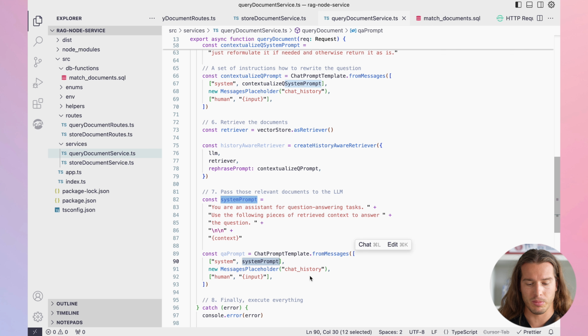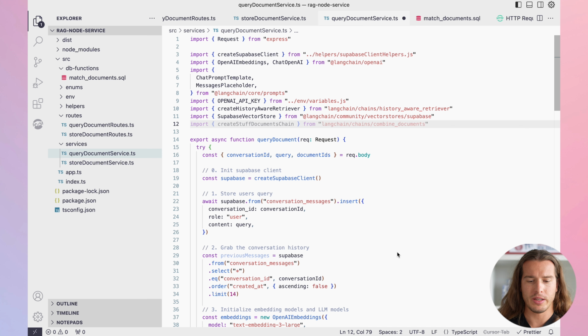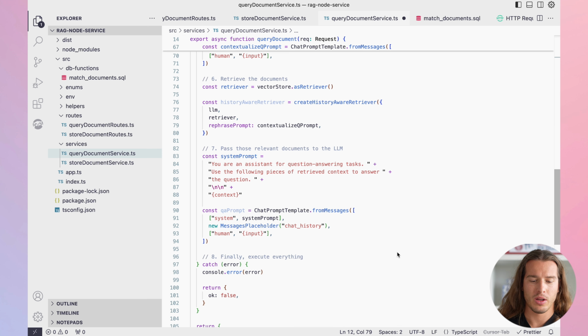So we have a system prompt, we have chat history, we have input, and now we will use create stuff documents chain, which combines all the documents that we got into a single context. And then alongside the query it asks the LLM that final question, and then we get the response that we see.